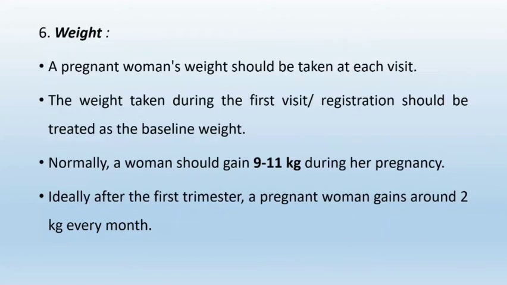Then weight. A pregnant woman's weight should be taken at each visit. The weight taken during the first visit or registration should be treated as the baseline weight. Normally, a woman should gain 9 to 11 kg during her pregnancy. Ideally, after the first trimester, a pregnant woman gains around 2 kg every month. So there should be 2 kg weight gain every month after the first trimester, that is from the 4th month.